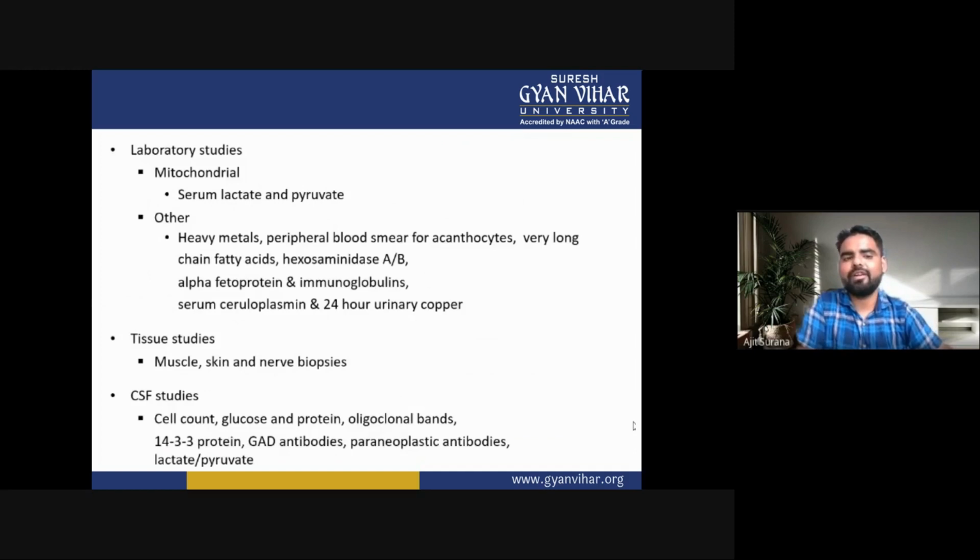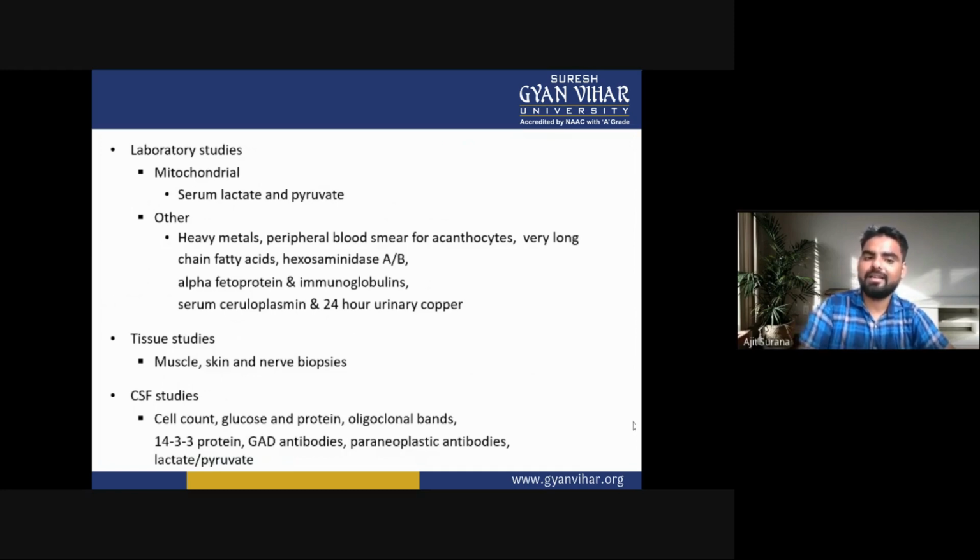Now in laboratory studies, next is the mitochondrial. In mitochondria, there is serum lactate and the pyruvate. And the other laboratory studies: heavy metals, peripheral blood smear for acanthocytes, very long chain fatty acids, hexosaminidase A and B, alpha fetoprotein and immunoglobulins, serum ceruloplasmin and 24 hours urinary copper.